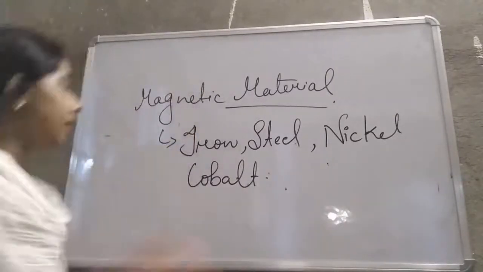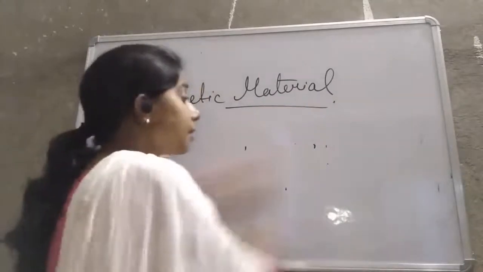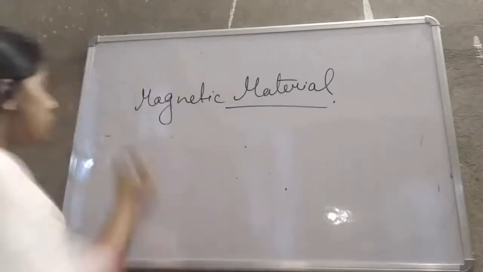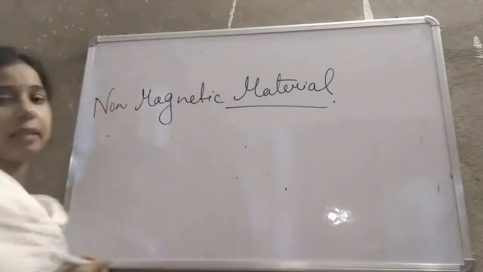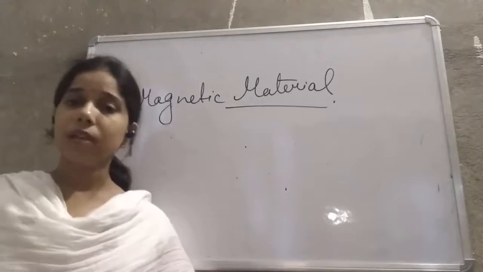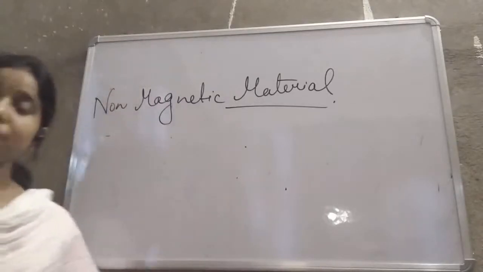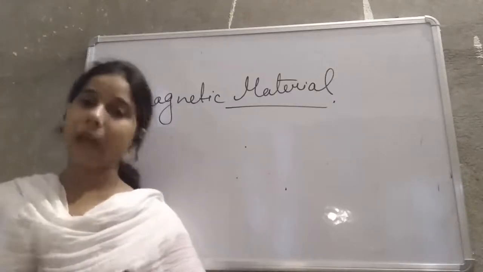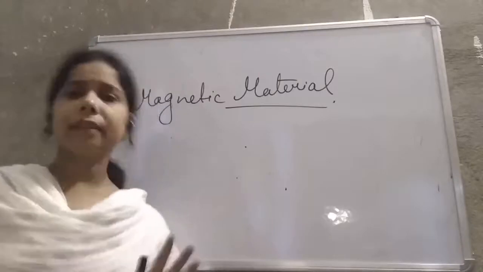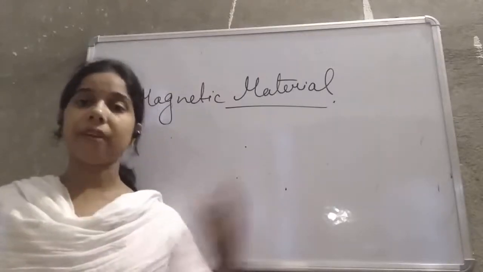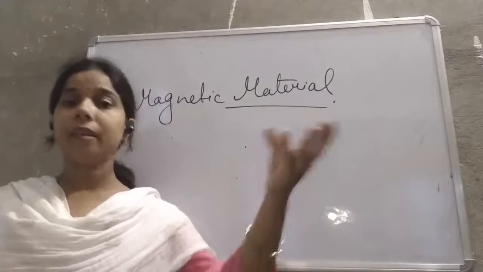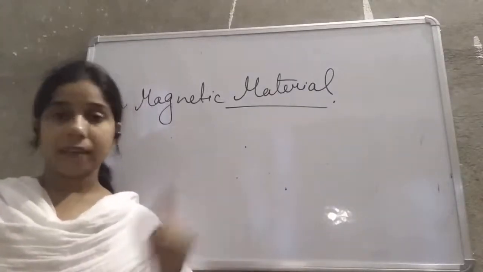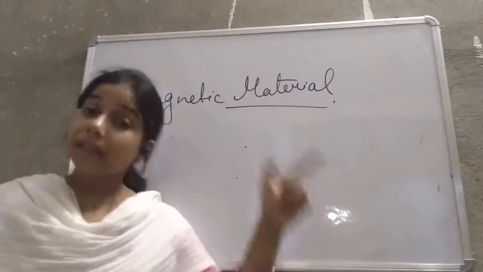Just opposite to the magnetic material is the non-magnetic material. If we talk about the non-magnetic material, it is just opposite. It means the materials which do not show attraction towards the magnet are non-magnetic materials. All the things which are not made up of nickel, iron, cobalt, steel, we consider as non-magnetic material.